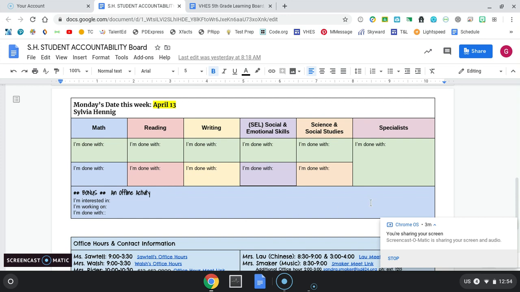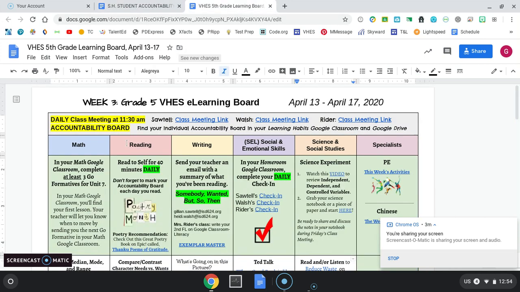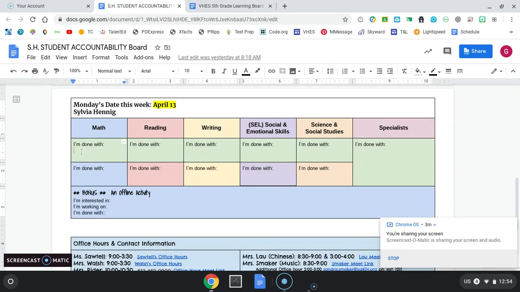But you'll notice that extra bonus project-based learning row is on the bottom. You can record what you're doing there. Since this is Sylvia's and she does not need to put her name in here anymore because I know that it's Sylvia's, instead of saying who's done, it says I'm done with. So in this green column, when Sylvia is done with math, her green block math, I'm going to go back to the learning board. When Sylvia finishes her 3 Go Formatives, not one, but all 3, she's going to put the title of that activity here. So she would say, I'm done with 3 Go Formatives.